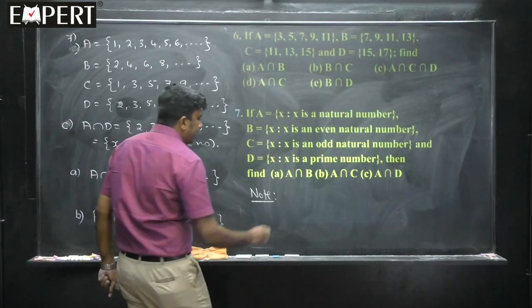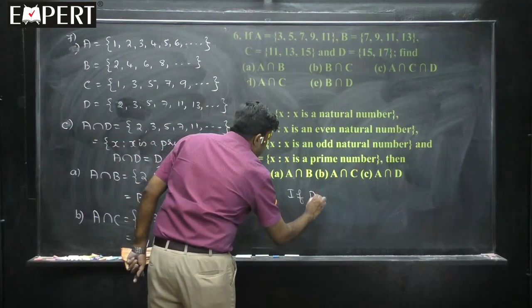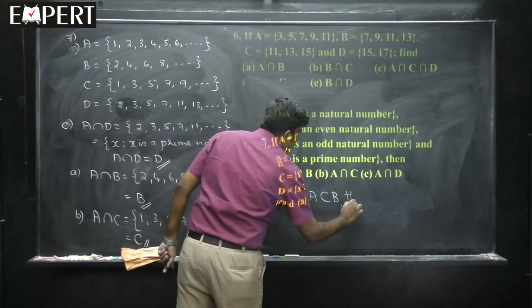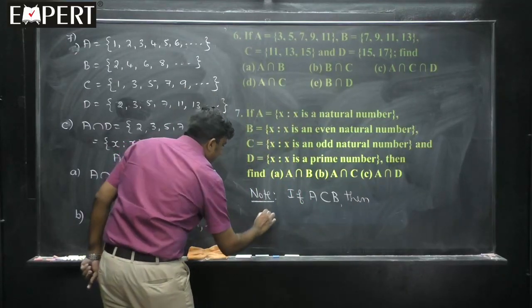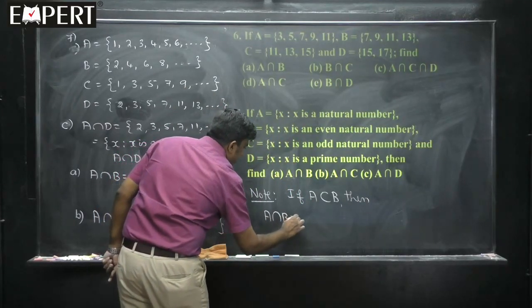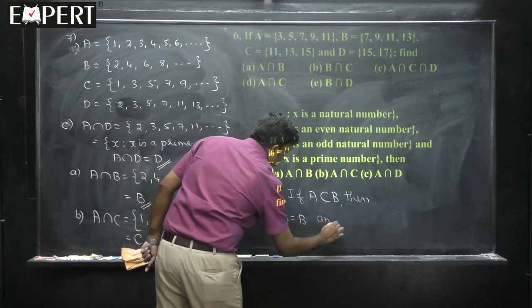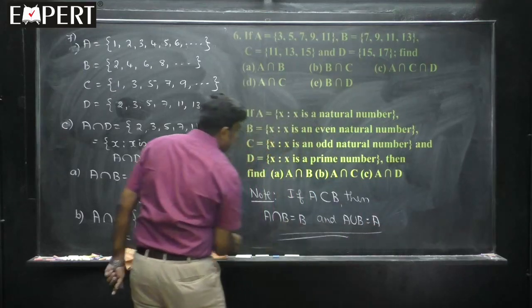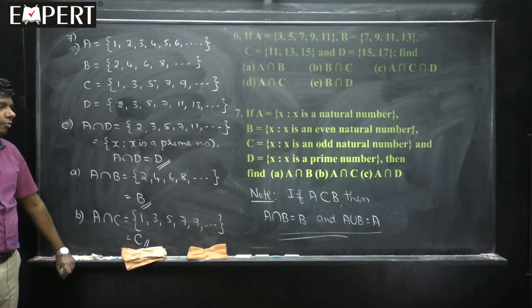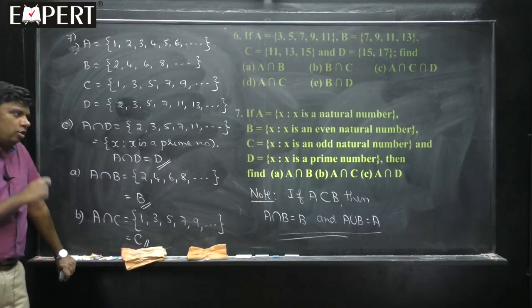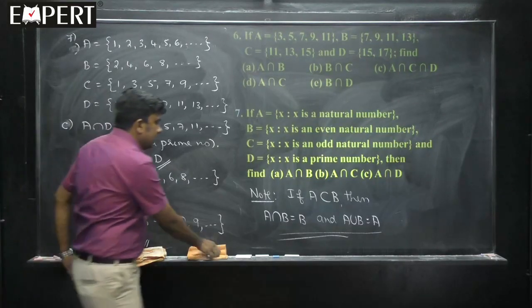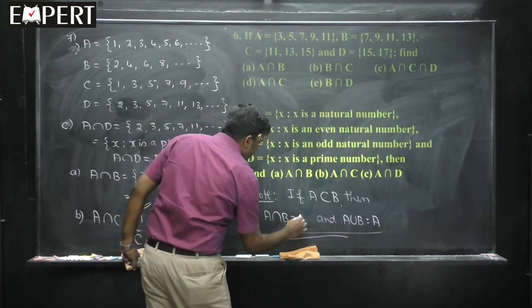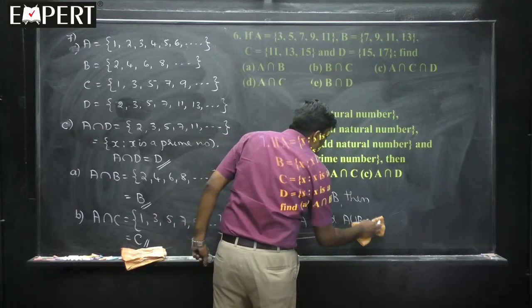The point is, if A is a subset of B, then A intersection B is always A and A union B is always B. This is a very important note.